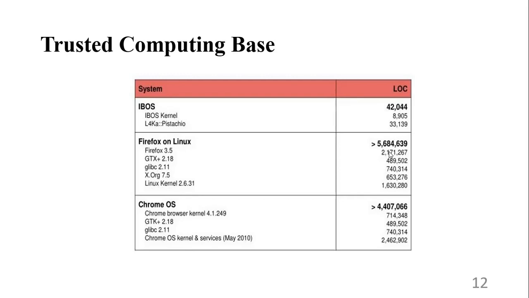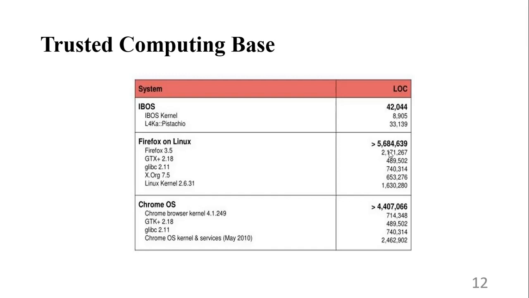It ensures the security of a system and its information. As we have seen, LOC means lines of code. Counting the number of lines of code in the trusted computing base will be a complex task, but it gives a rough idea about the level of complexity.